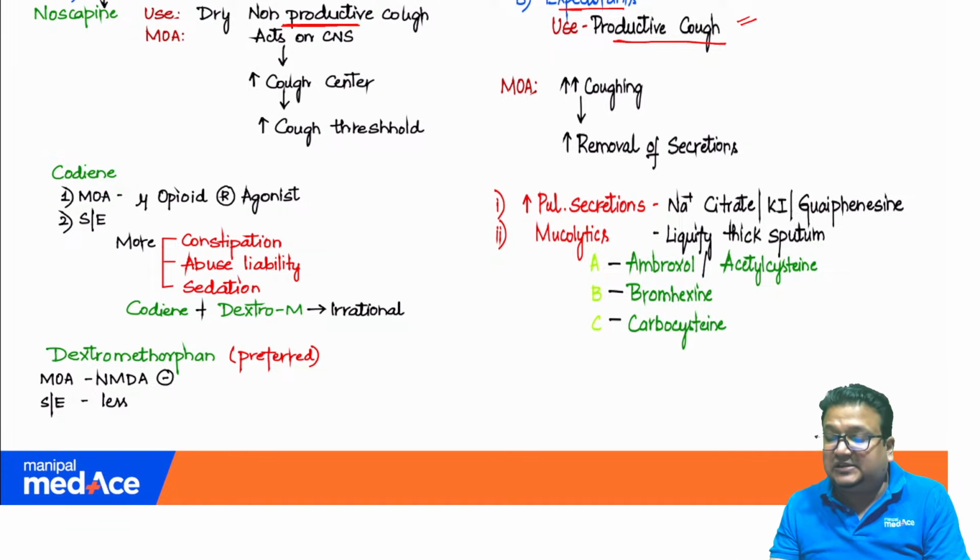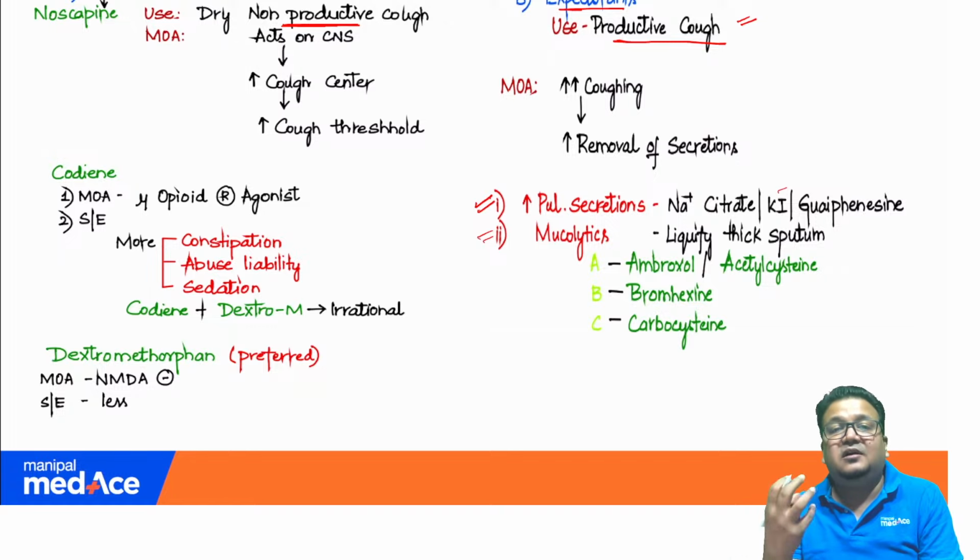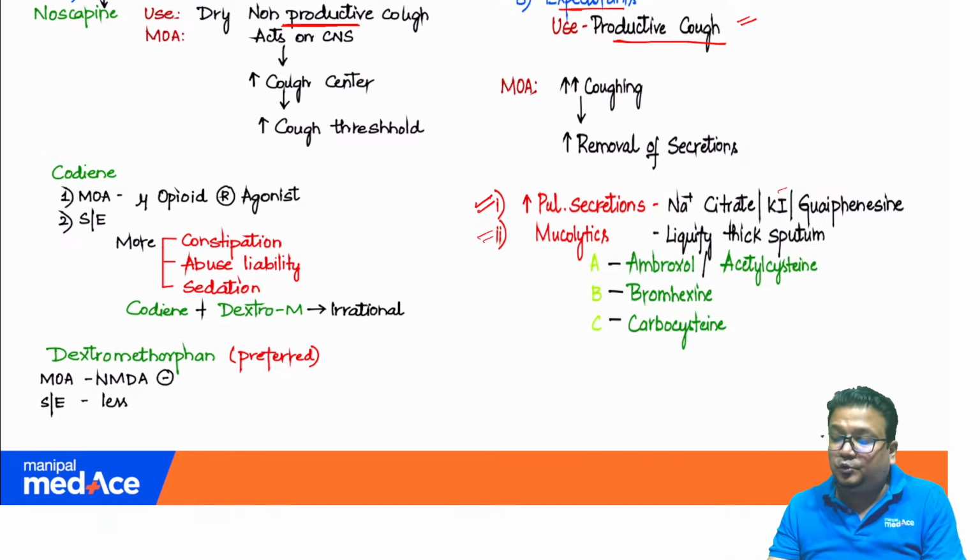For expectorants, we have two kinds of drugs that increase pulmonary secretions like sodium citrate, potassium iodide, guaifenesin. These drugs are rarely used nowadays. What are used nowadays for productive cough? Mucolytics, which liquefy thick sputum. What is the word given in the question? Thick, tenacious sputum. That is the same word we have used in our notes.